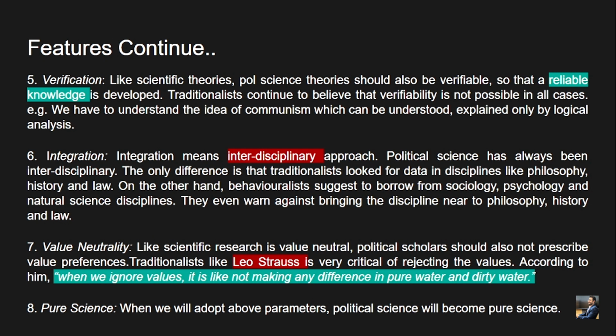Seven is value neutrality. Scientific research is value neutral. Political scholars should also not prescribe value preferences, in the sense of subjective normative ideas. Traditionalists like Leo Strauss are very critical of rejecting values. So here David Easton is propounding the idea of value neutrality.